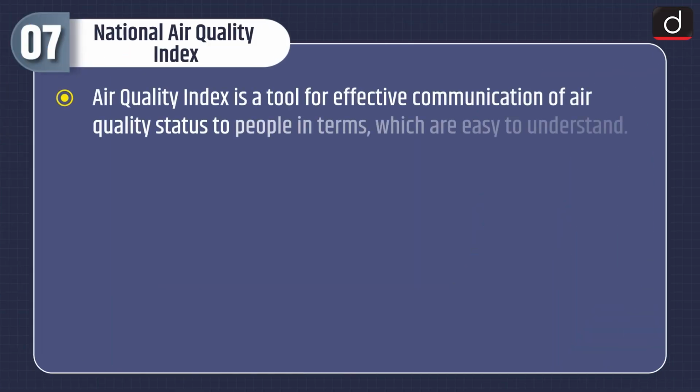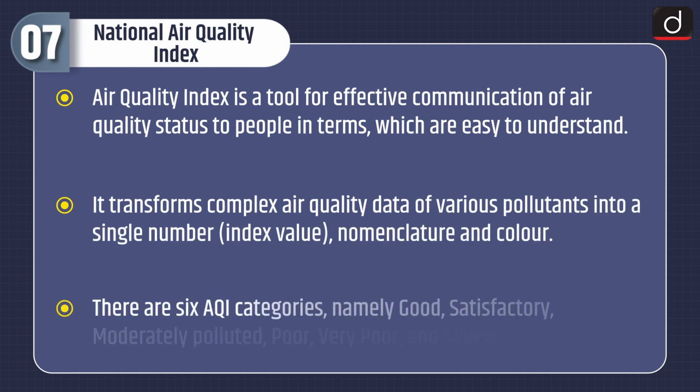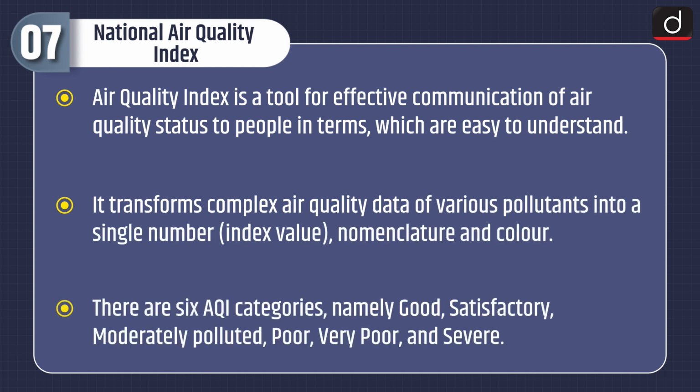Now let's talk about National Air Quality Index. Air Quality Index is a tool for effective communication of air quality status to people in terms which are easy to understand. It transforms complex air quality data of various pollutants into a single number, nomenclature, and color. There are 6 AQI categories, namely good, satisfactory, moderately polluted, poor, very poor, and severe.